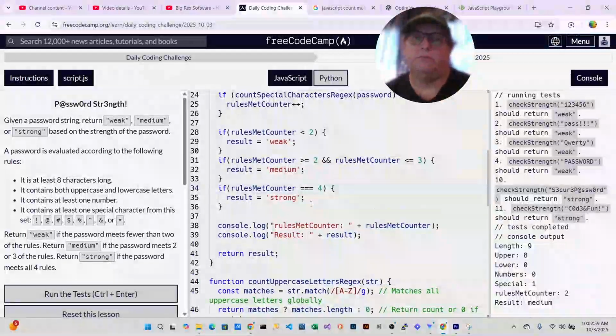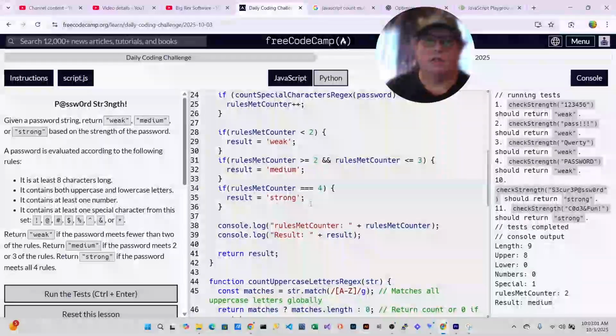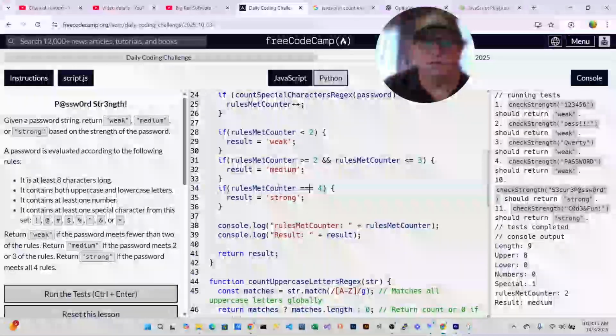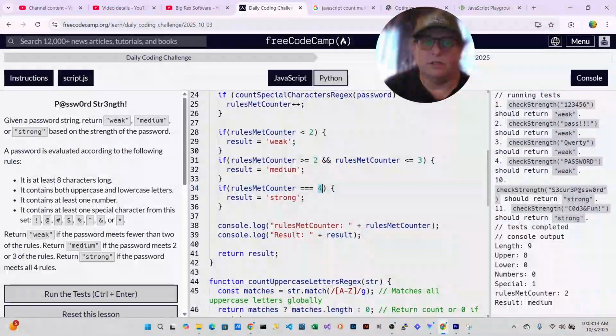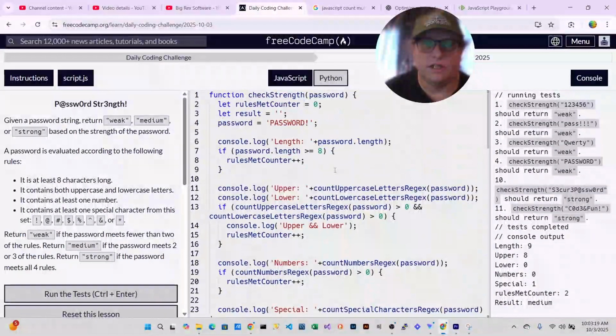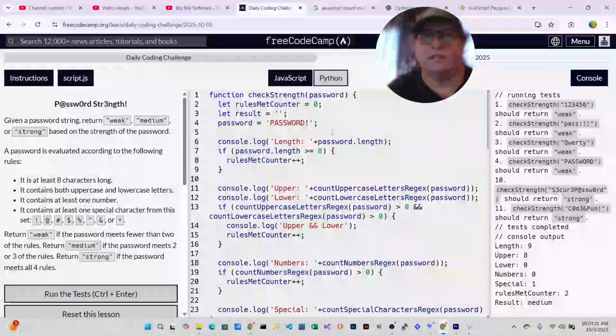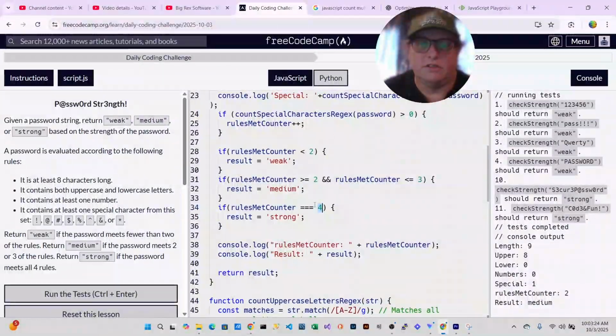There is a difference between double equals and triple equals. Double equals is checking the value, and triple equals is also checking the type. So if rules met counter was going to be an integer or a number, and this was checking to be a number, then it would come back true. Since we did not explicitly describe it, if we were using TypeScript, we could actually set the types. This is just basic JavaScript. TypeScript lets you do strongly typed code. But basically, there's different reasons for that.